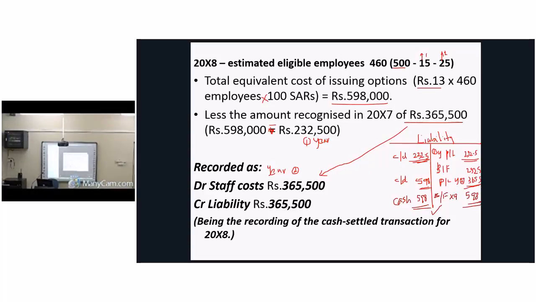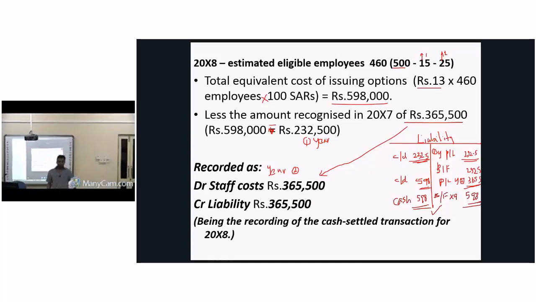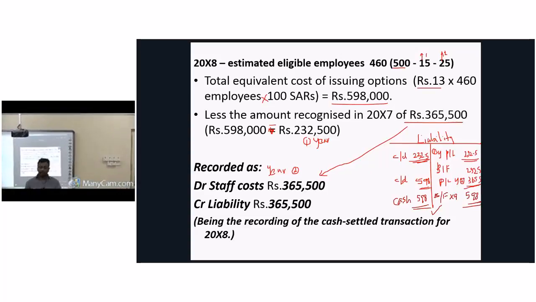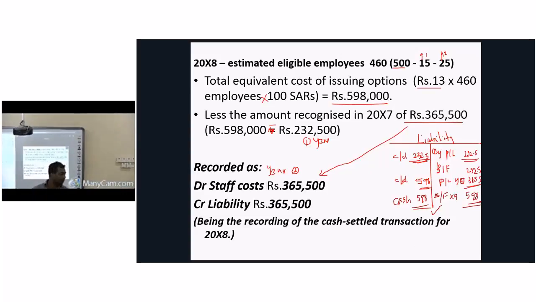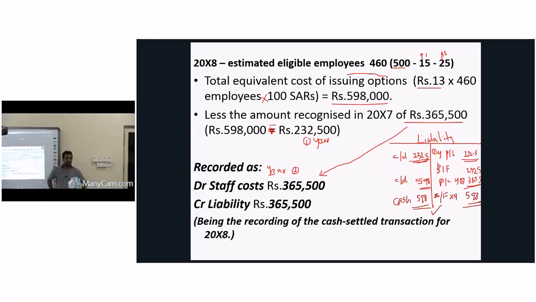Now we are at the end of the vesting period of 2 years. 15 people left in year 1 and 25 in year 2, altogether 40 people left, then the balance of employees at the end of year 2 is 460.